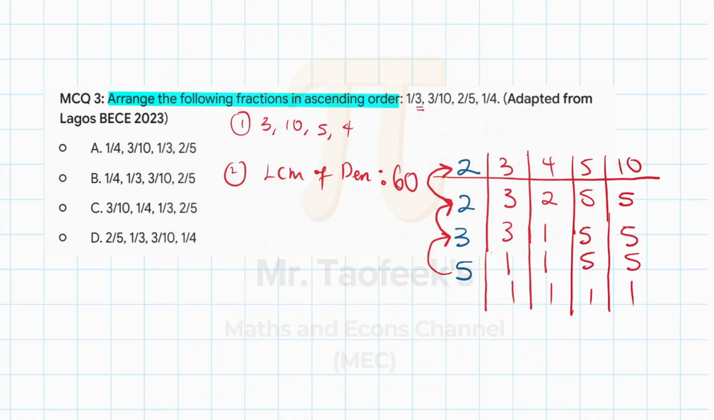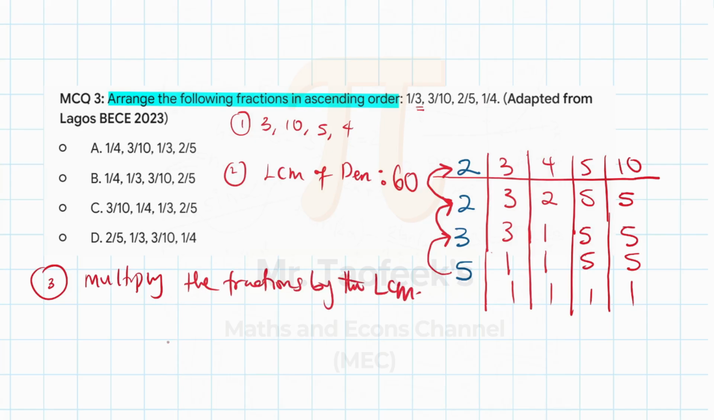Okay. So now that we know that, how do we now know which one is the biggest and which one is the smallest? There are quite a lot of methods, okay? But the one I think I found very easy for you is multiplying every fraction by the LCM. So multiply the fractions by the LCM. So what does that mean?